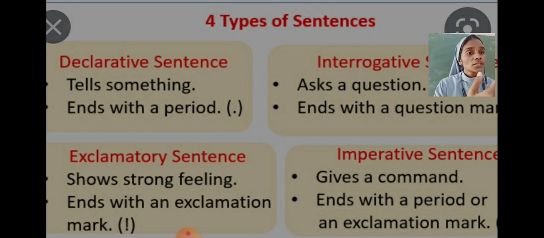Next, interrogative sentence, a question sentence only, asks a question. Next, exclamatory sentence, it shows our strong feelings. Last one, imperative sentence, it gives a command, a request, order.